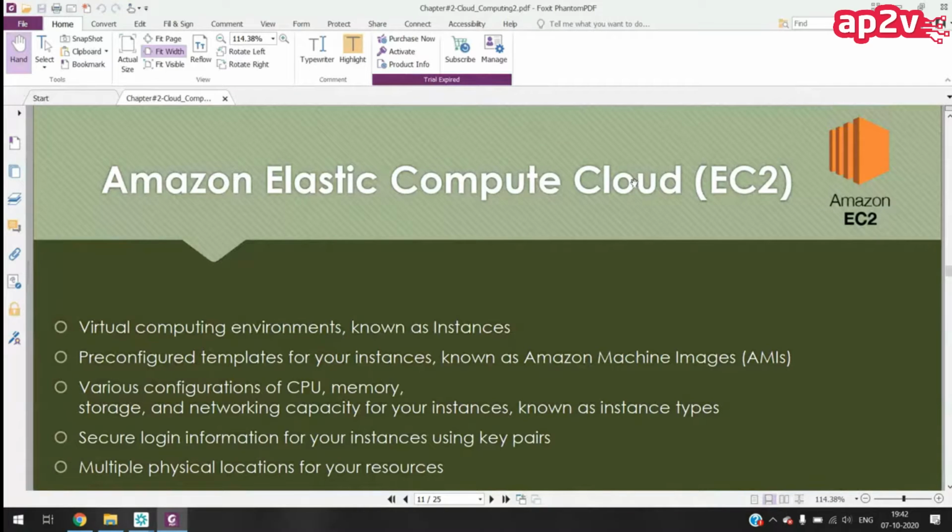Compute cloud means through which we can do the computing services. Computing means if you want to launch a virtual server, a virtual machine on the cloud, we can use Amazon EC2.